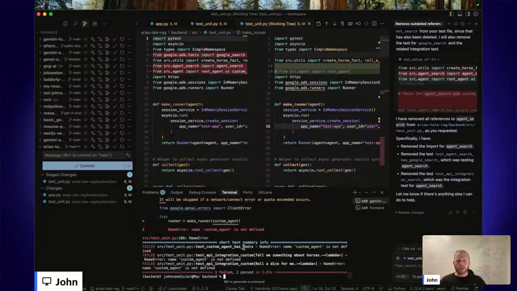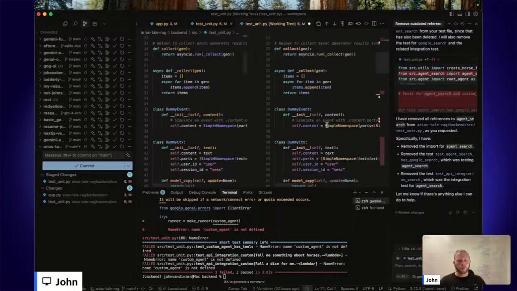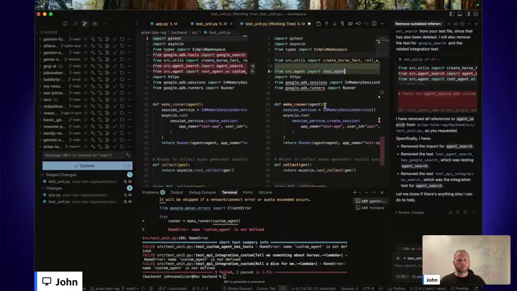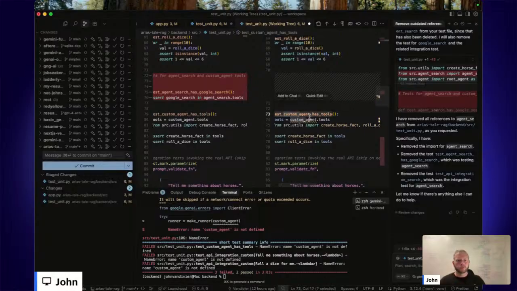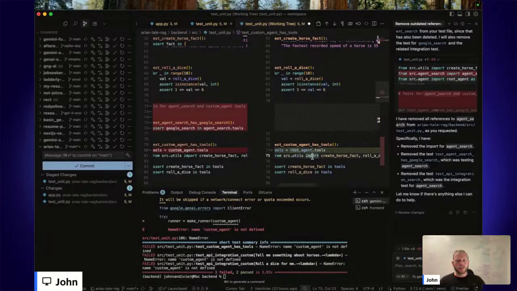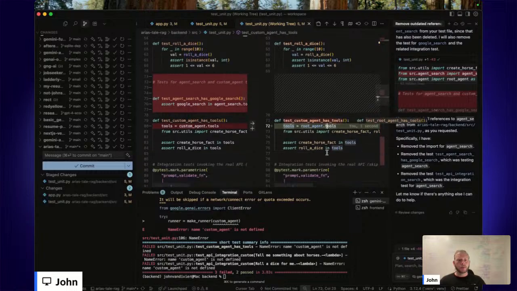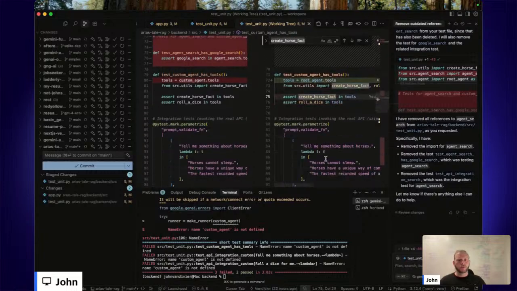Okay, custom agent is not defined. We have 3 failed, 2 passed. Yeah, there is no custom agent anymore. I don't know, maybe I can swap custom agent out for root agent. So this test is just checking that the tools are equipped. So yeah, that seems fine to use with the root agent.